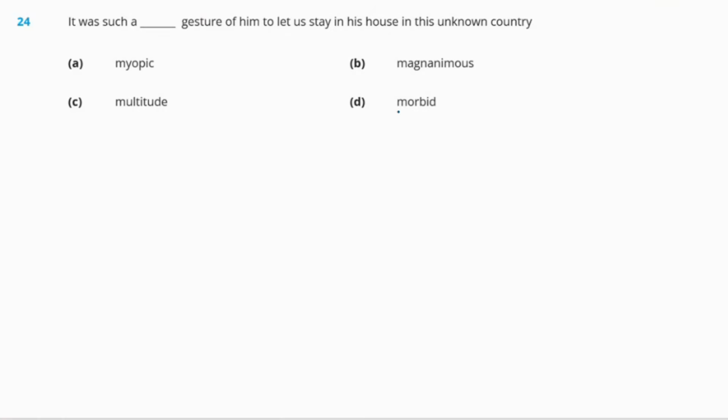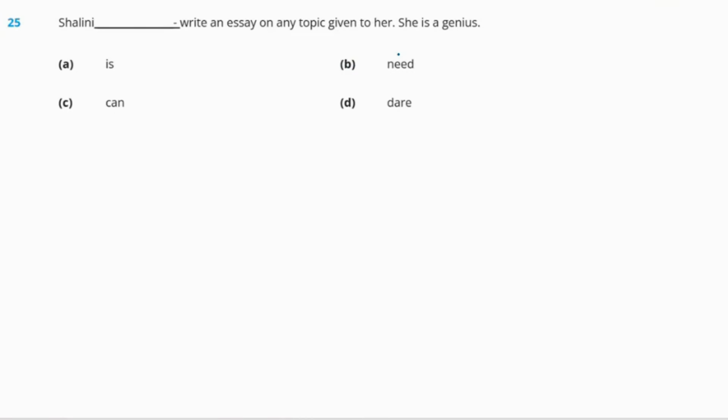Okay. So now, out of all of these options, which one do you think is the right answer? Yes, option B is the right answer because it was such a kind and generous gesture of him. So the word that we use is magnanimous. Question 25. Shalini dash write an essay on any topic given to her. So she's a genius. Now options are is, need, can and dare. So the right answer will be option C, can, because this is referring to a possibility. So in order to show possibility, we say can.